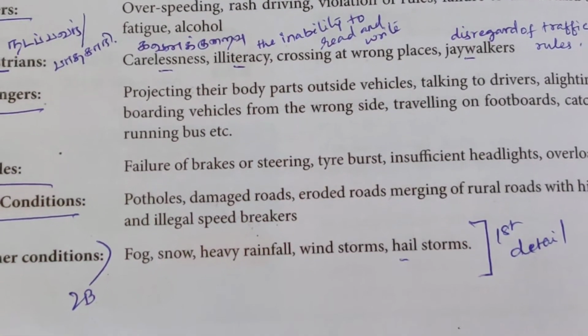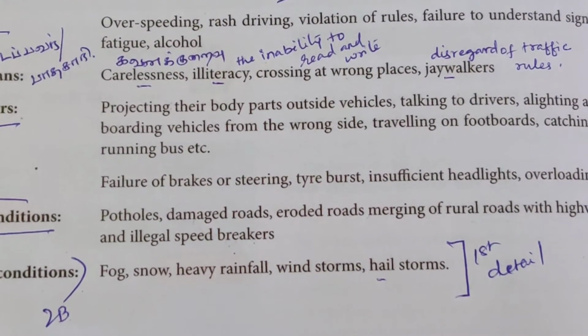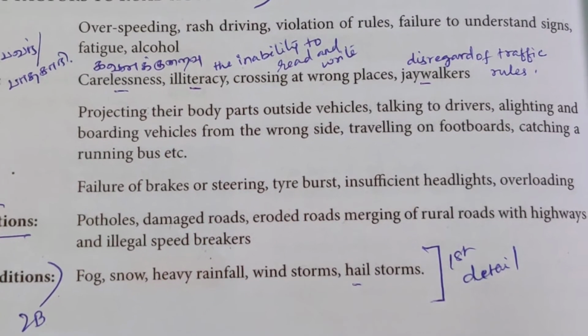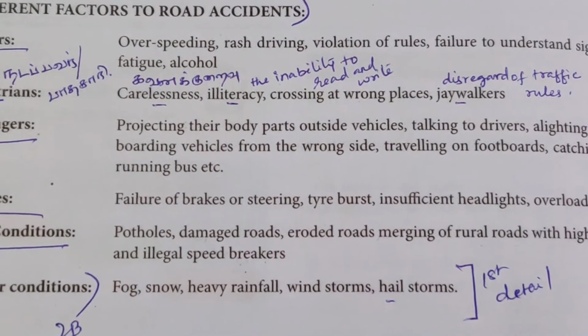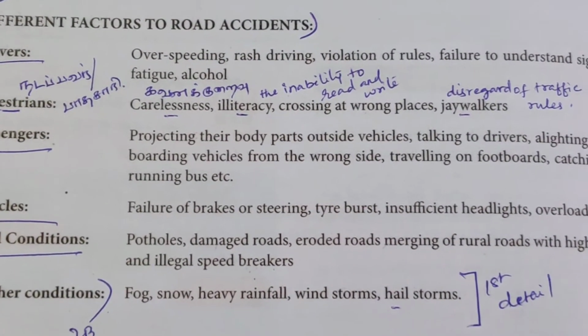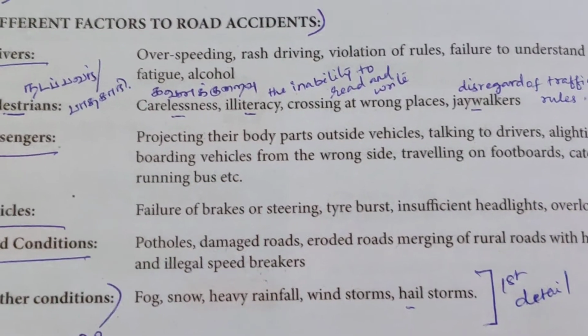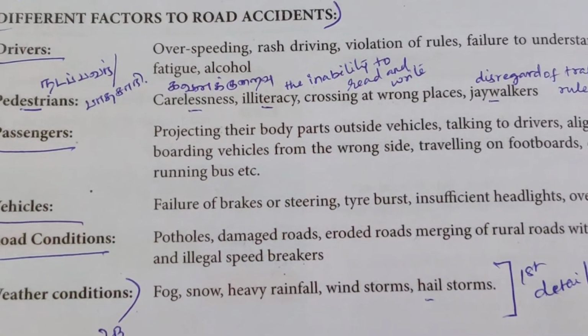Then weather conditions: fog, snow, very heavy rainfall, windstorms, hailstorms, everything is contributing to road accidents. It causes road accidents. So these are the different factors of road accidents.